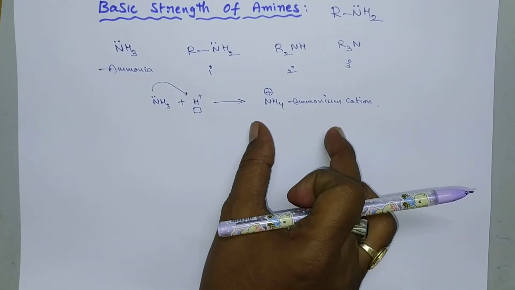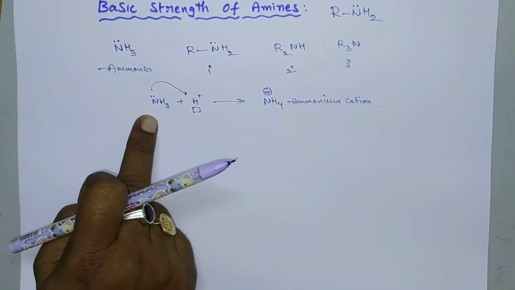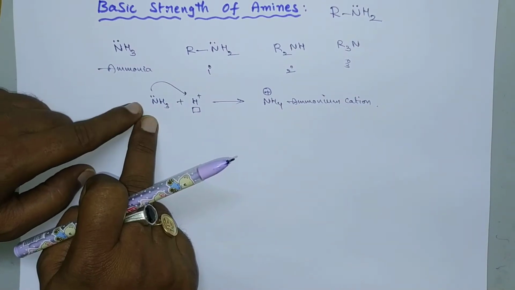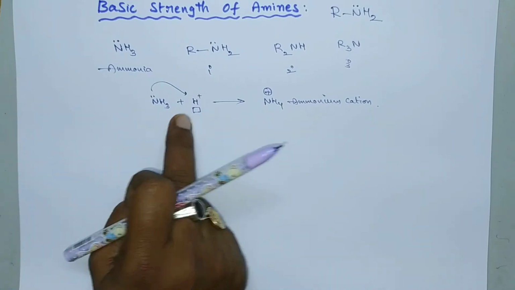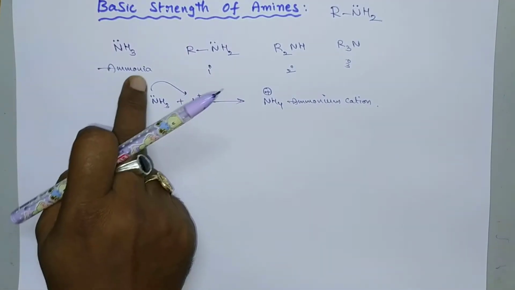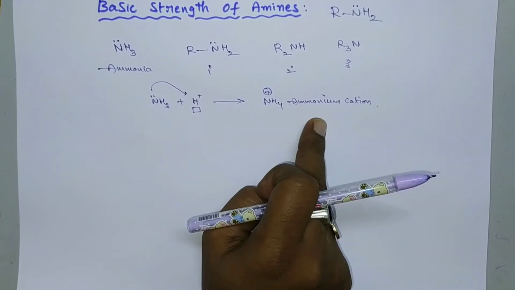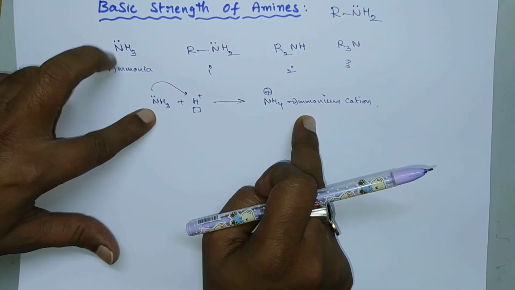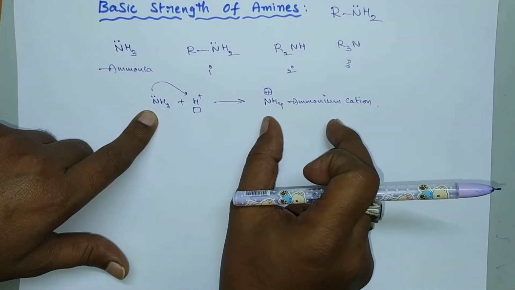If the cation formed in this process is more stabilized, then the amine will be more basic. So the basicity of amines depends upon the ease of donation of the lone pair of electrons to the other species. If the cation formed by donating this lone pair of electrons is more stable, then it will be more basic. So the basicity of these amines and ammonia depends upon the stability of this cation.